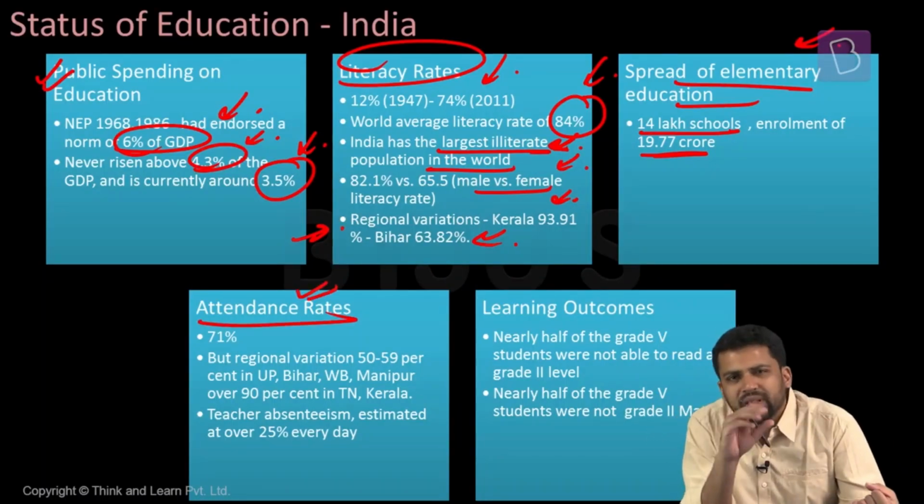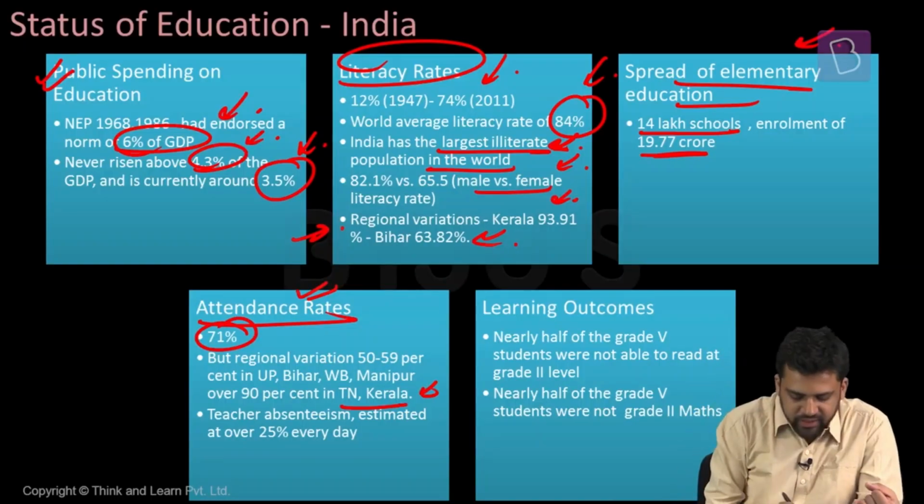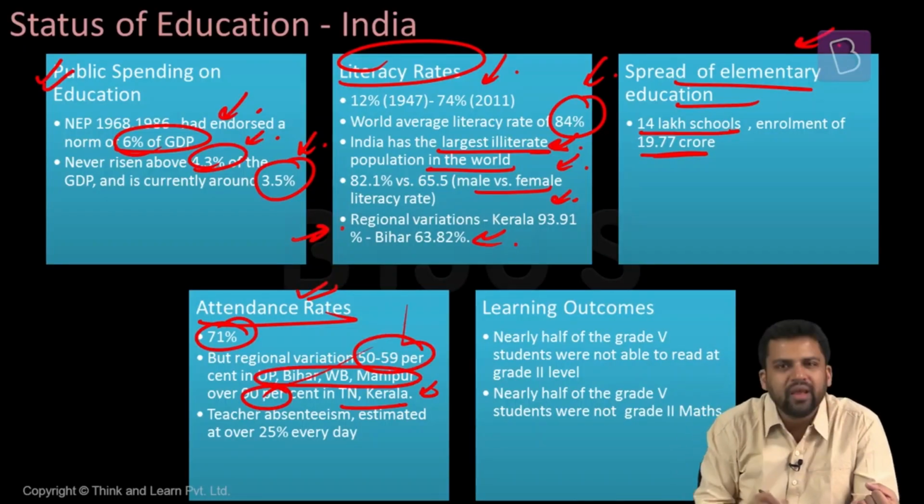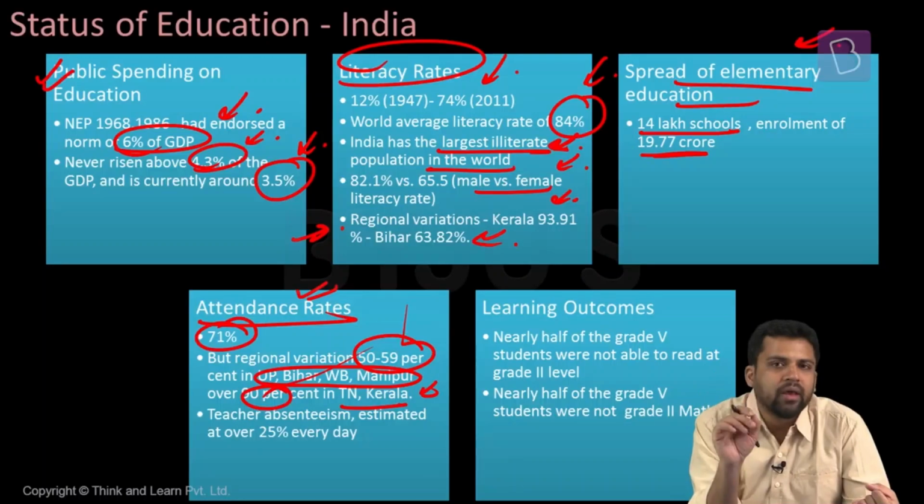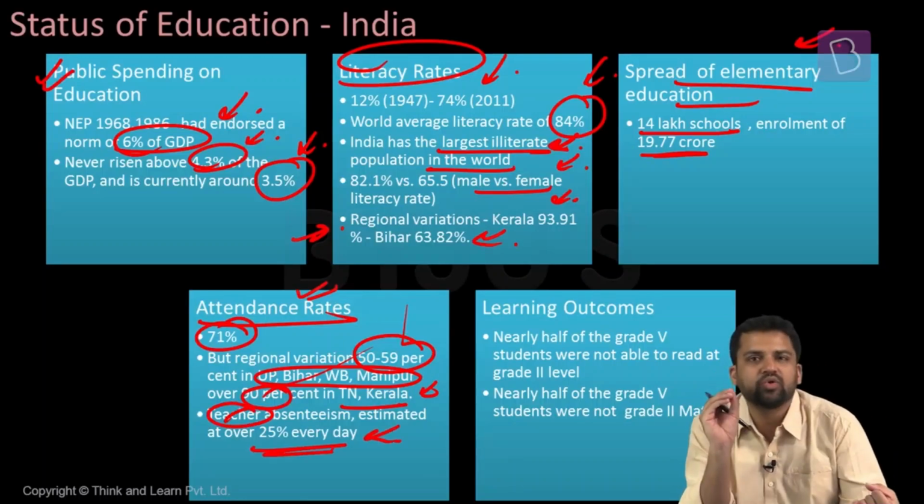What about attendance rates? Now, 71% is the attendance rate all over India. But here also there is a regional variation. For example, in states like Tamil Nadu and Kerala, the attendance rate is more than 90%. States like Bihar, UP, West Bengal, Manipur, it is less than 60%, 50 to 15%. And on any particular day, 25% of the teachers are also absent. So teacher absenteeism is also quite high.